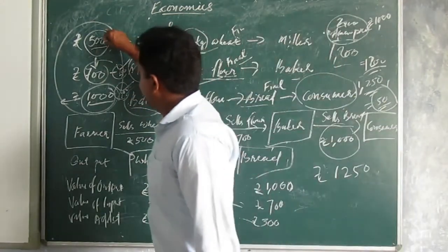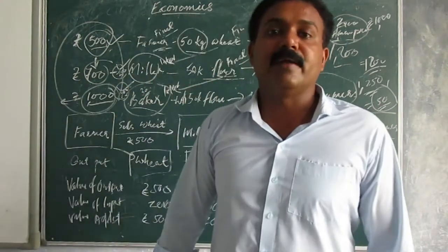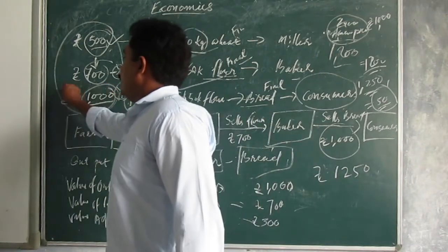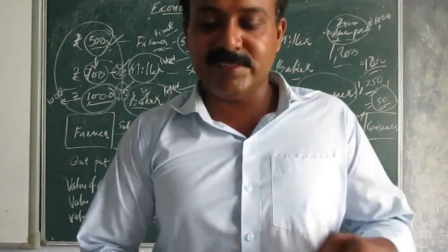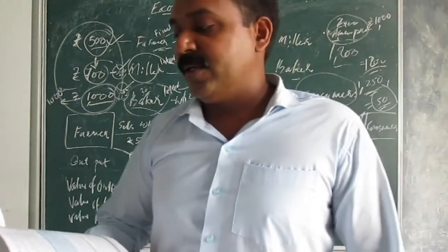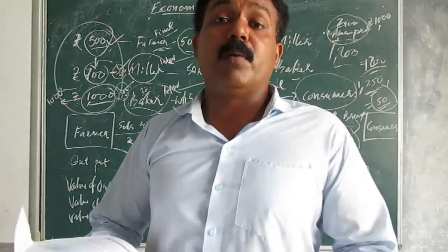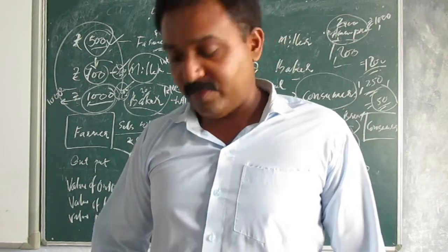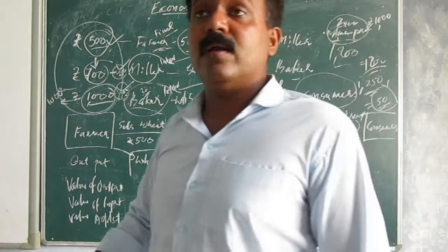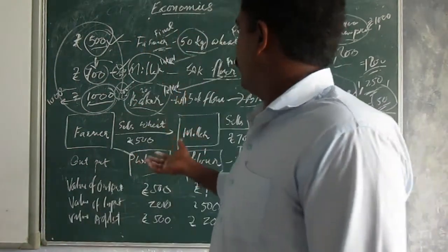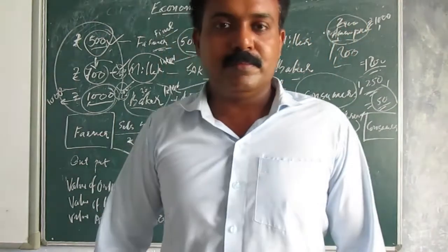So the value addition here is 500, 200 and 300, which again comes to the same amount, 1000. This only should be added into national income, otherwise there would be double counting. So if the question asks how to avoid the problem of double counting, you need to remember this example and express it in your own words.